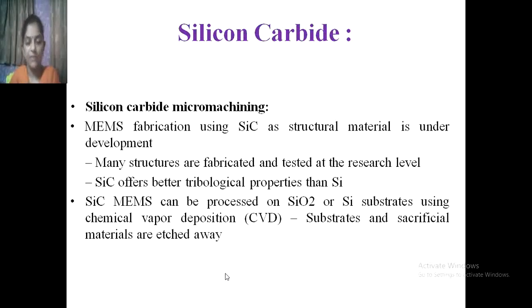Silicon carbide MEMS can be processed on SiO2 or Si substrate using chemical vapor deposition. Substrates and sacrificial materials are etched away from that. So silicon carbide micromachining is still being fabricated and tested, and it has better tribological properties than silicon.